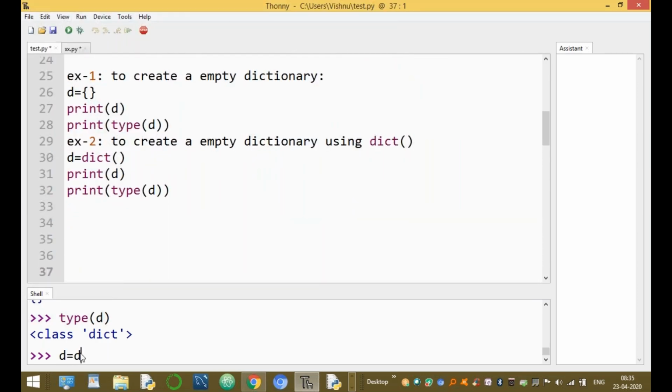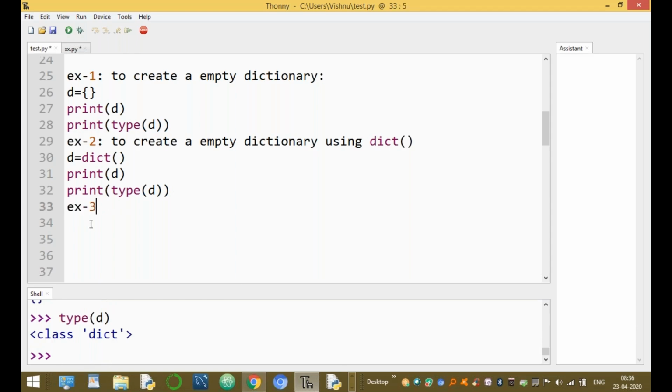Here we create a dictionary using the dict inbuilt function, and D is of dictionary type.